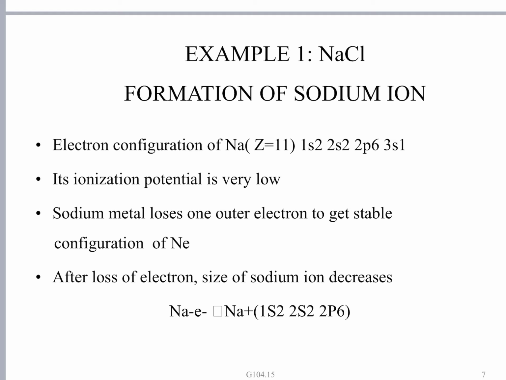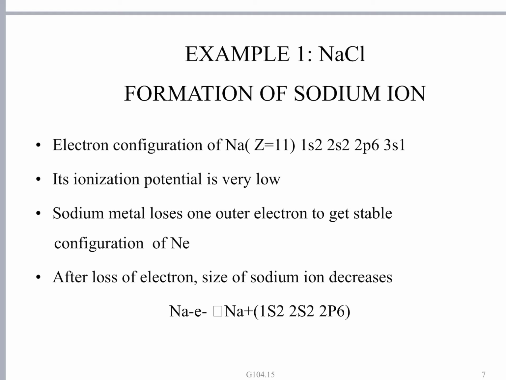Sodium is by nature a metal. Its ionization energy is very, very low. Ionization energy is the energy required to pull out the most loosely held outermost electron from a gaseous neutral atom.